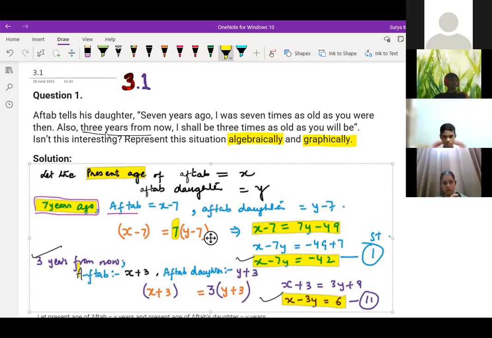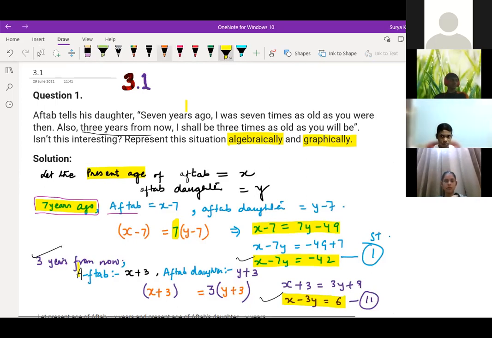So we are comparing 2 things, the age of Aftab and his daughter 7 years ago. This is x minus 7, Aftab's age. This is daughter's age, right? And Aftab is telling us he is 7 times more than his daughter. So we have to multiply the opposite way. Aftab is 7 times, but you should multiply with his daughter's age.